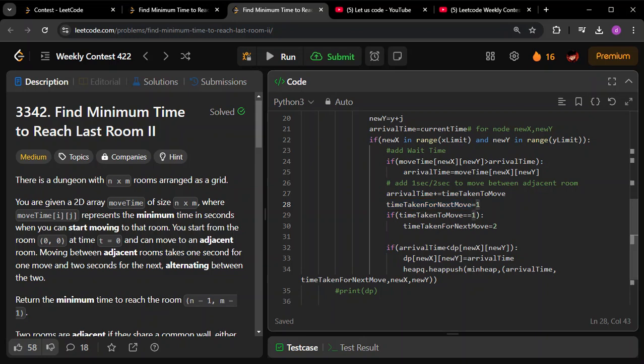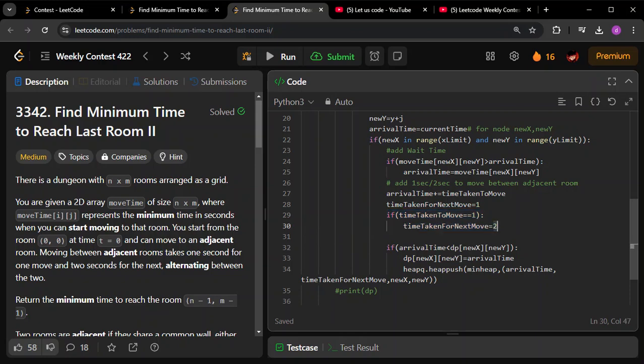If the time taken to move is this, that is, currently we are going to move only one, meaning the current move took 1 second, so the next move should take 2 seconds. That is the basic idea. This particular thing is initialized with one, but if the previous movement was also 1 second, this particular move should take 2 seconds. That's what I'm trying to configure. Through this I'm ensuring that it always alternates between 1 and 2 seconds.